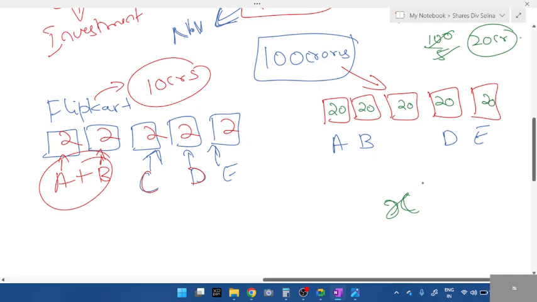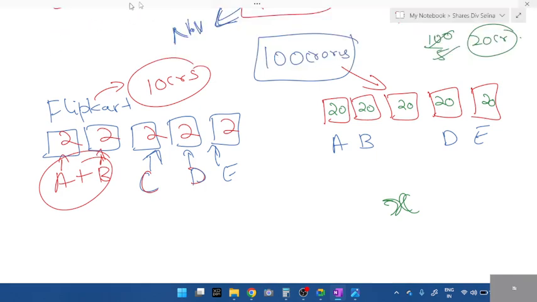Person X can't say that long back when Flipkart started, you paid 2 crores, so even I have to pay 2 crores. It's not like that. Those who want to buy it now, Flipkart was started in 2005. Let me write here 2005 or something, 10. I'll just give some random years, students.